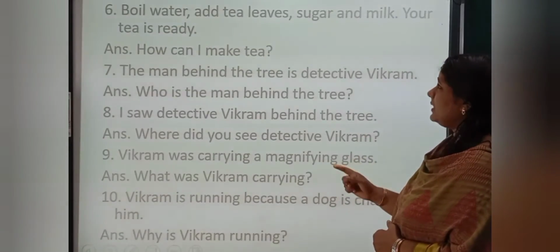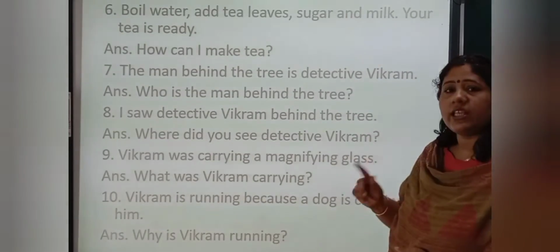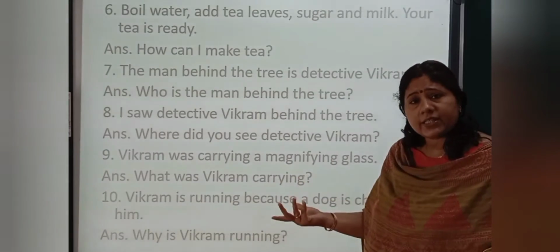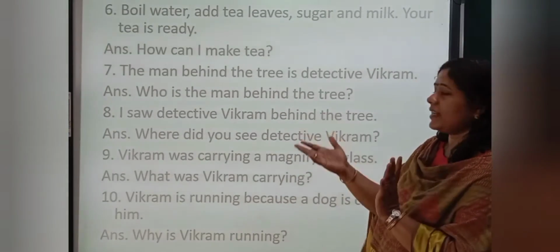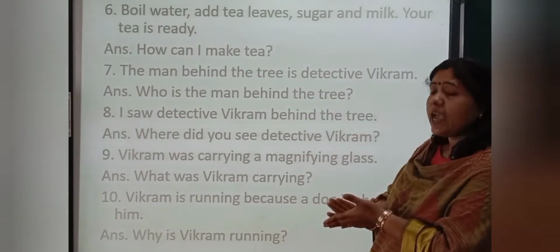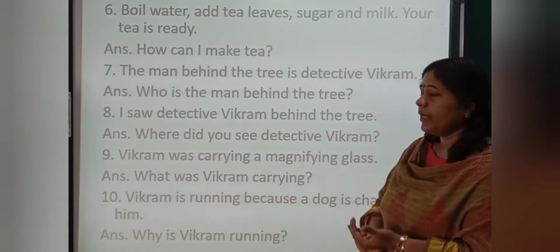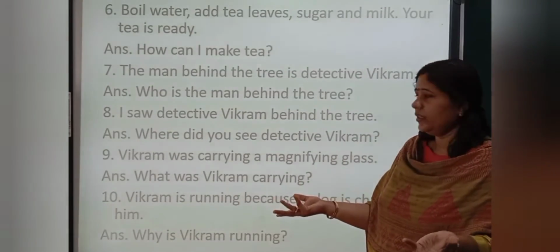Next, boil water, add tea leaves, sugar and milk. Your tea is ready. How can I make tea? Question mark. So you will get answer. Boil water, add tea leaves, sugar and milk. Then your tea is ready.